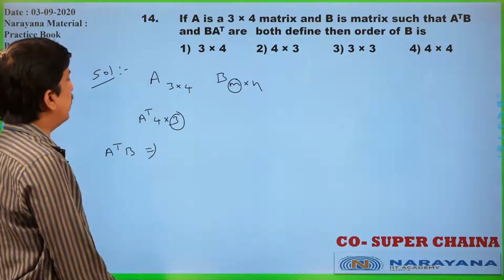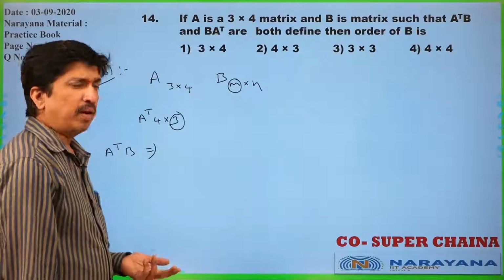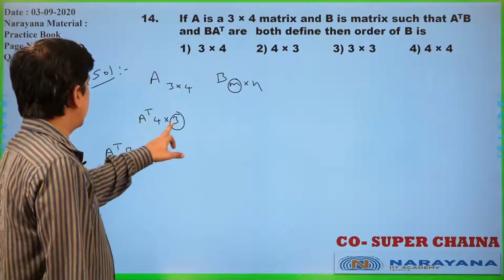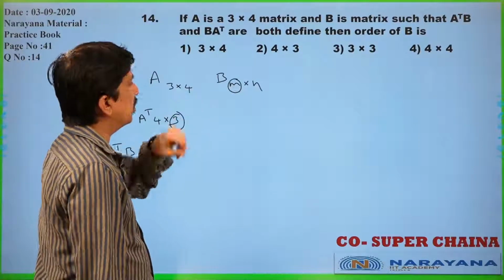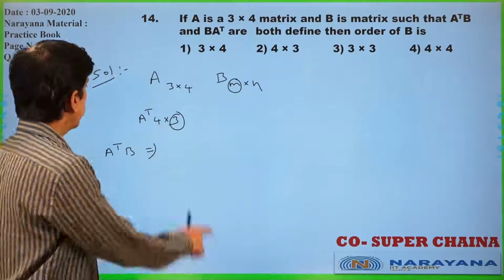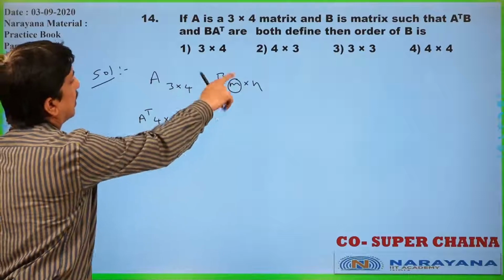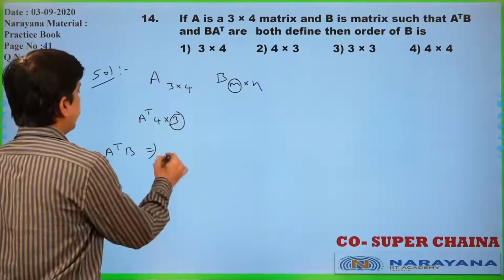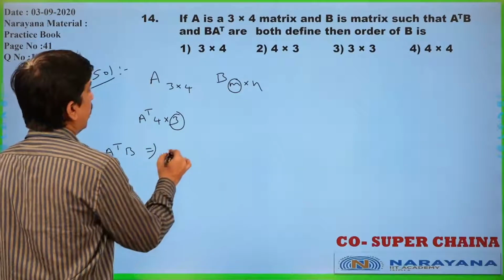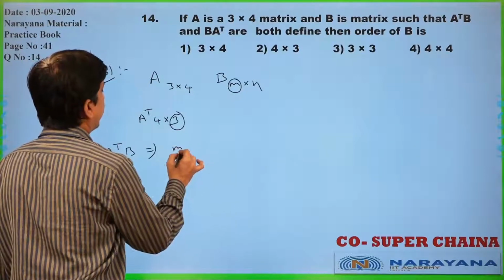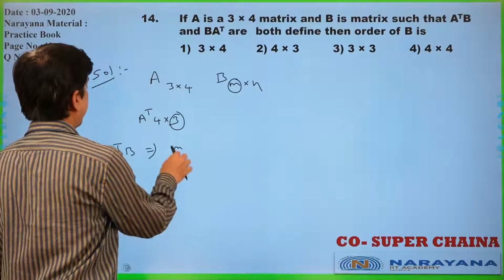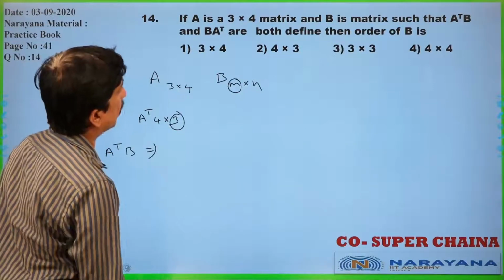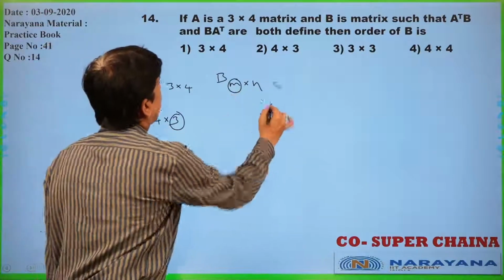A transpose B, when it is conformable, the number of columns in A transpose is equal to the number of rows in capital B only. So this is 4 by 3, that is M by N only. So from this, if it is conformable, M is equal to 3. Now let us write the other thing. After that we can write M and N values. Next one is, what is that?